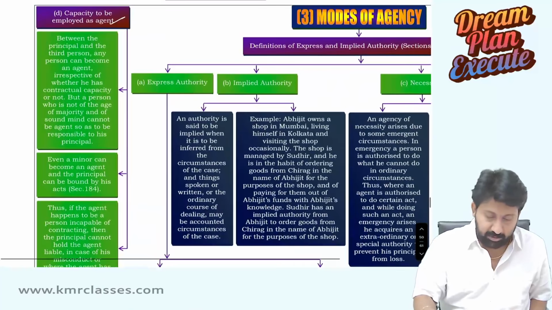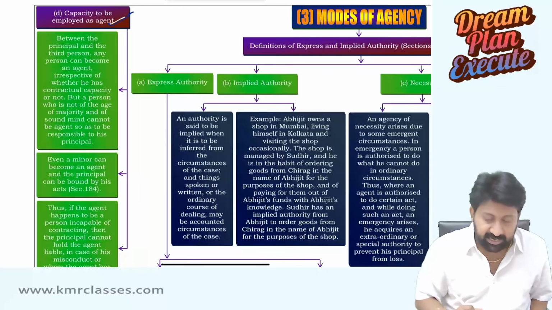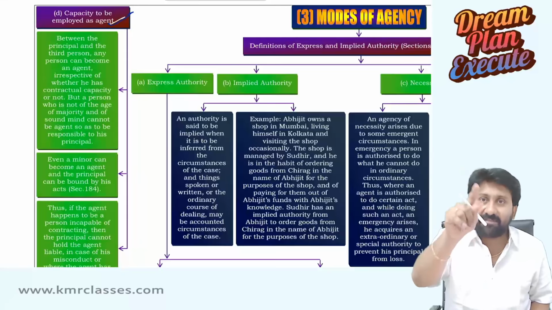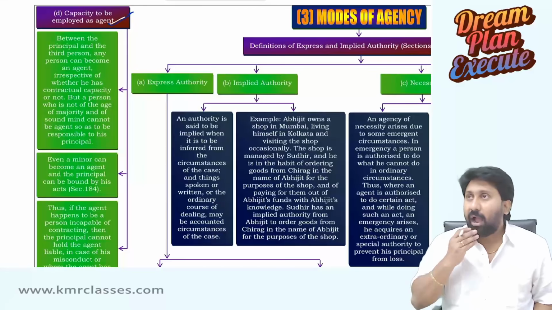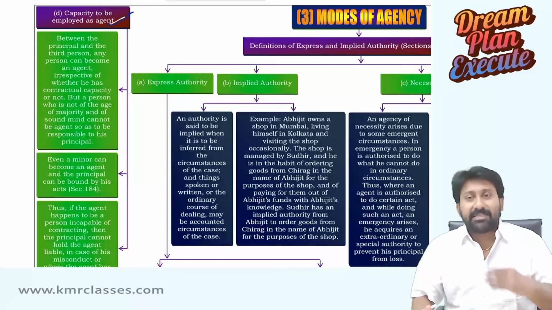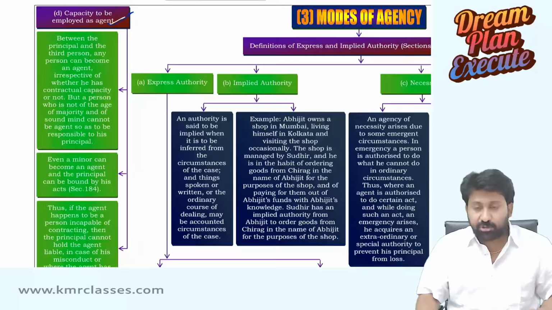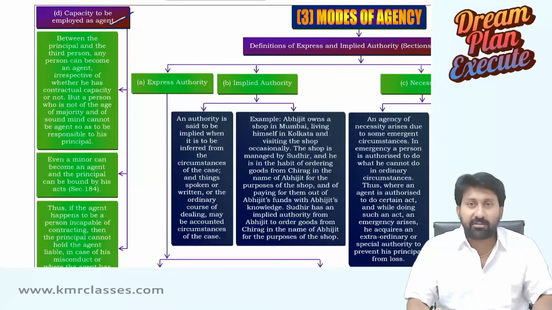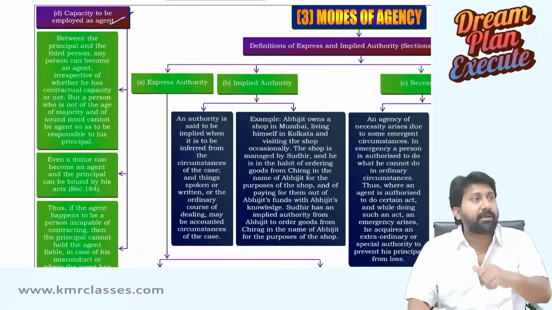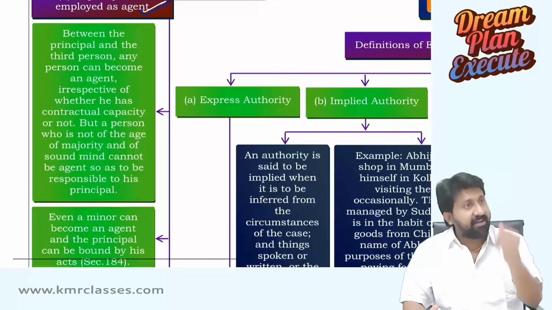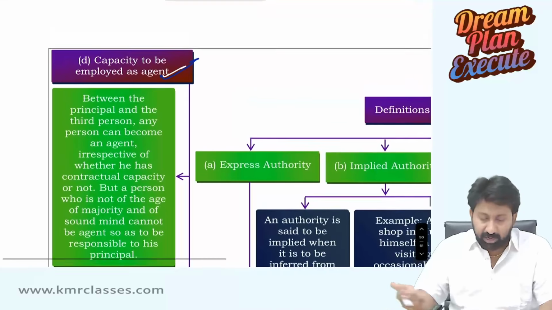Next, capacity to be employed as an agent. So who can become an agent? Any person can become an agent, even a minor and a person of unsound mind. Sir, an unsound person will make some mistake with the third party. Yes, the principal should have that common sense: I should not put a minor because a minor will not become liable. I should not put an unsound mind as an agent. If he does something, I will become liable. If the principal is so negligent that he doesn't even care about what is happening, then you can have.